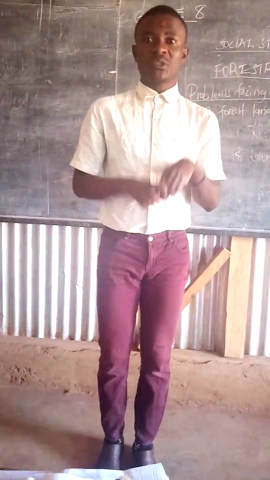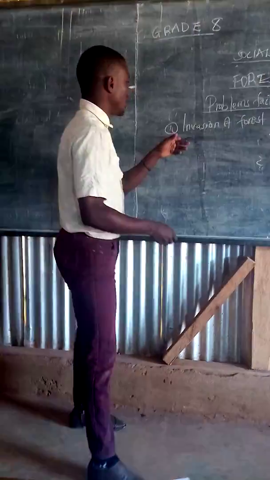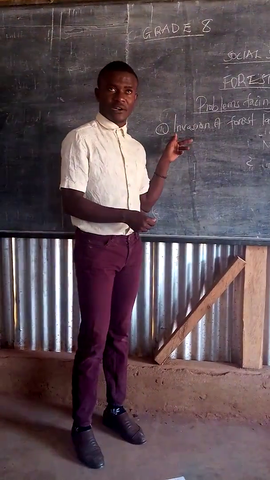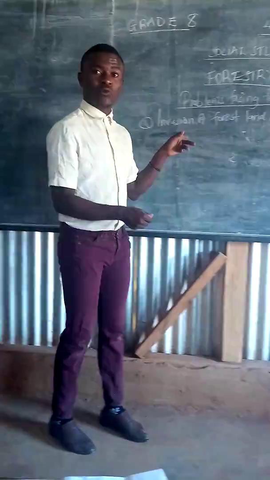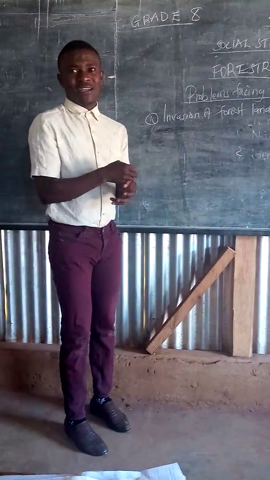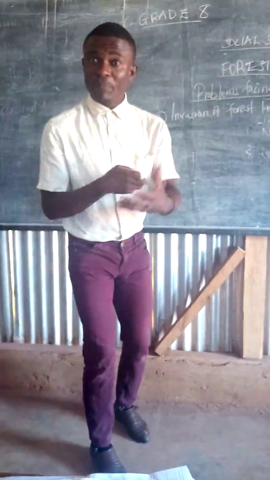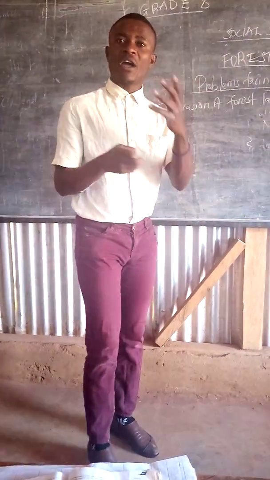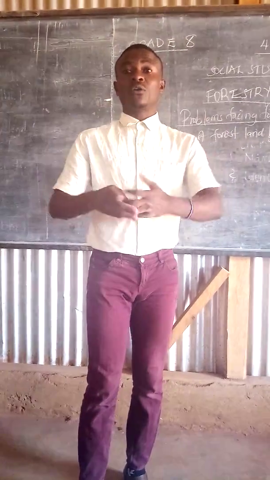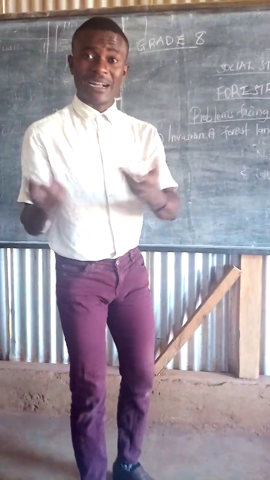So, in order to settle the surplus population, they will have to move into the forest land. That means that some of the trees will have to be cleared, and that leads to the destruction of the forest. So, they settle there either to settle their surplus population or to acquire more land for cultivation, that is, to keep on with their agricultural activities.